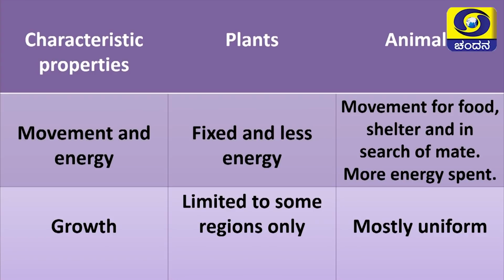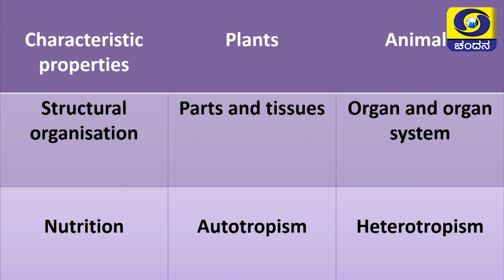Let us summarize that. If you see the characteristic properties, the movement and energy in plants is fixed and they conserve a lot of energy, there is expenditure of very little energy, whereas in animals movement is for food, shelter and also in search of a mate. So, there is more expenditure of energy. When you come to growth, in plants the growth is localized and limited to some regions only, whereas in animals it is basically uniform in nature.